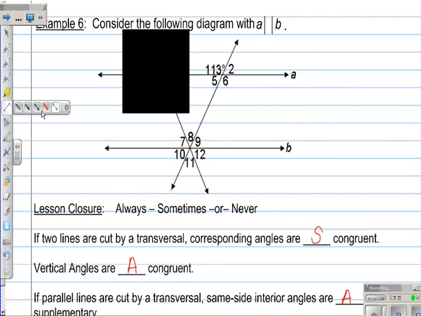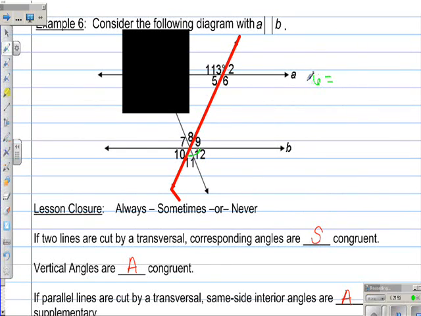Let me pick a different one. This would be the transversal for angles 6 and 10. Well, A and B, if those were parallel, then you know that 6 and 10 have no relationship, but 6 and this angle, 6 would be corresponding with this whole angle, angle 11 and 12.